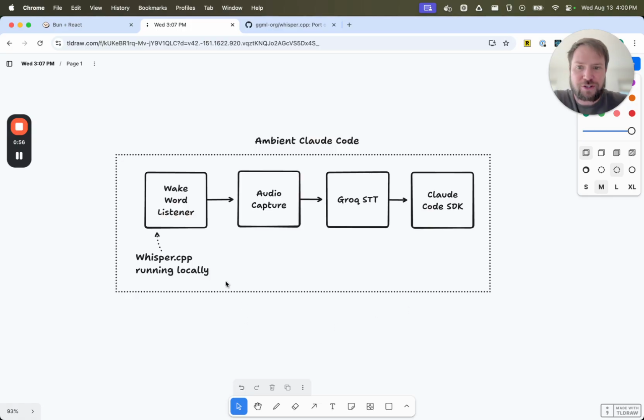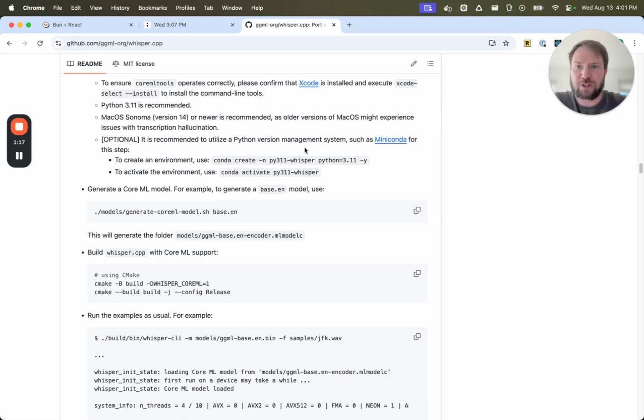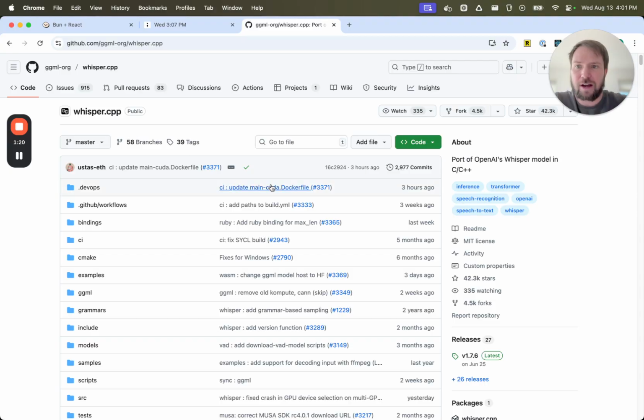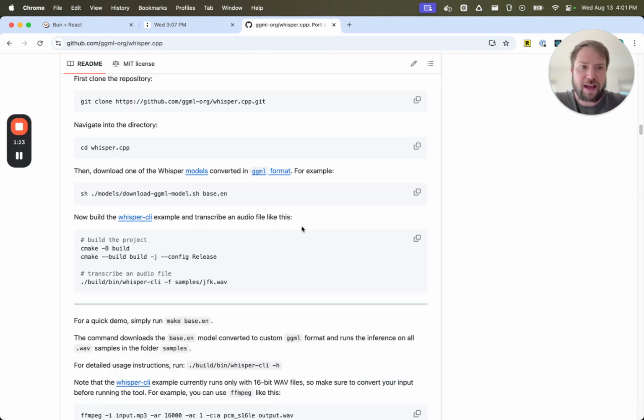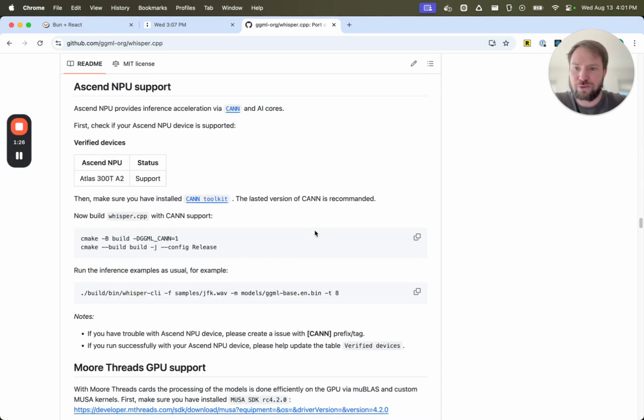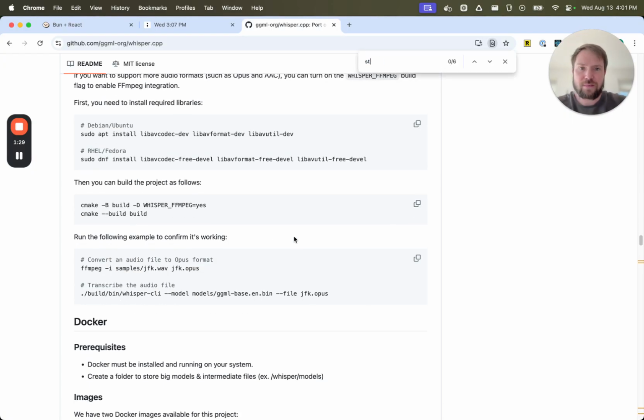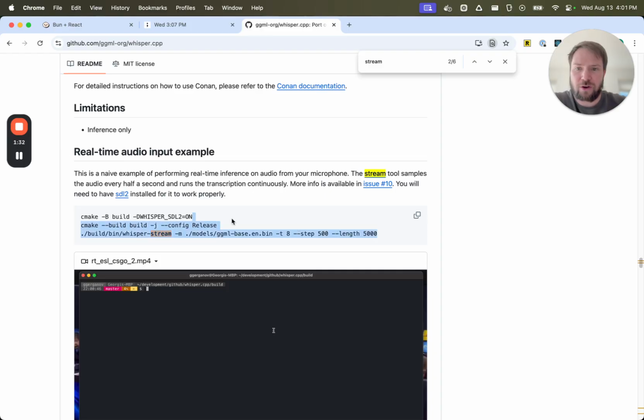To talk through a couple of the architecture decisions here, we want to have a process running in the background locally on my computer that I can say, "Hey, Claude," to, and it'll initiate the process. So we want it to be an ambient process, and that means it needs to be running locally, free, and always on. For that, I am using the whisper.cpp library from GGML, and they have a nice example of real-time audio inputs. So we're streaming text in constantly from the microphone, listening for that wake word, and then a little bit of logic to know when the text is done.